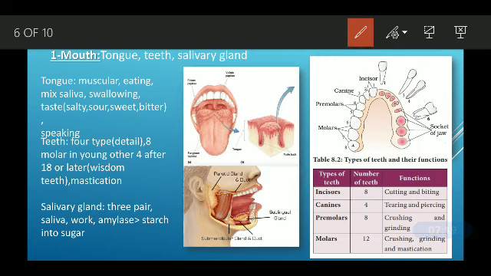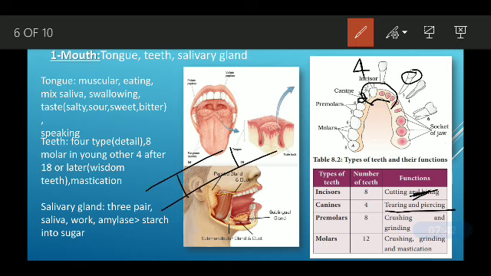The incisors are 4 in number in one jaw. They are flat, and they are used for cutting and biting. The canines are very sharp-edged, and they are used for tearing something, like when you eat sugar cane. You usually use the canine to tear and peel it. Premolars and molars are both used for grinding and crushing.